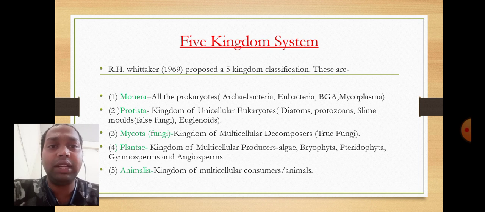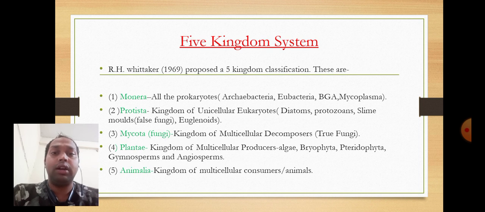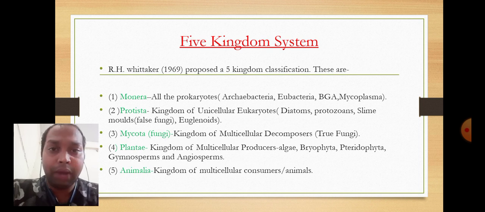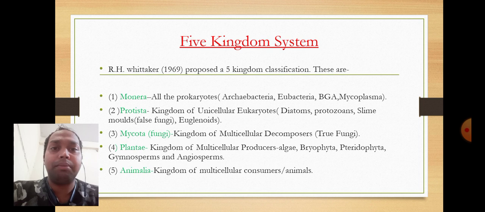Now next is the Plantae. Plantae are the multicellular producers in nature. They include algae, bryophyta, pteridophyta, gymnosperm and angiosperm. Today, the angiosperm is the most advanced type of Plantae. Now next is the Animalia. Animalia basically works as the consumer in nature, the kingdom of multicellular consumers, which are animals.